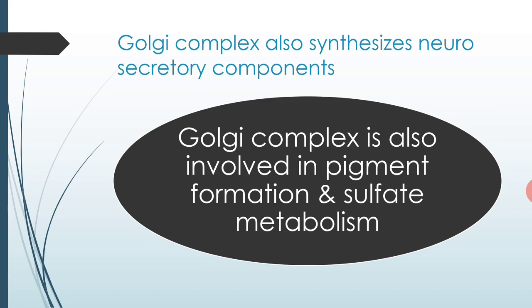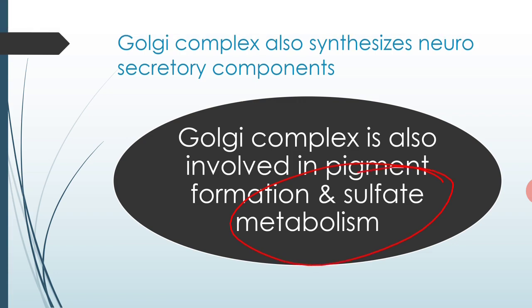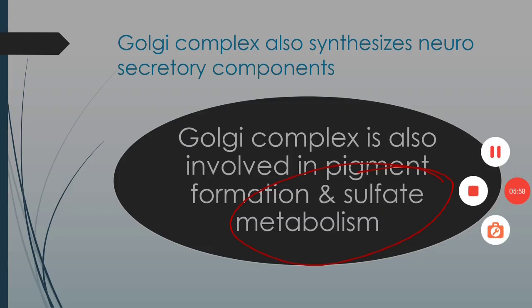Golgi complex also synthesizes neurosecretory components. Golgi complex is also involved in pigment formation and sulfate metabolism. This sulfate metabolism is a very important part. So another most important function of Golgi complex is that it also takes part in sulfate metabolism. So these are the various aspects about the functions of Golgi complex.